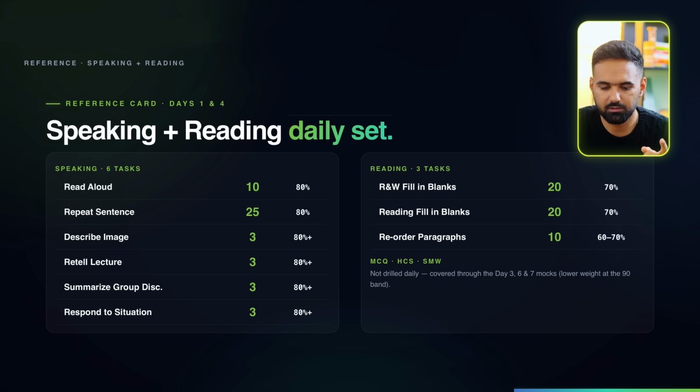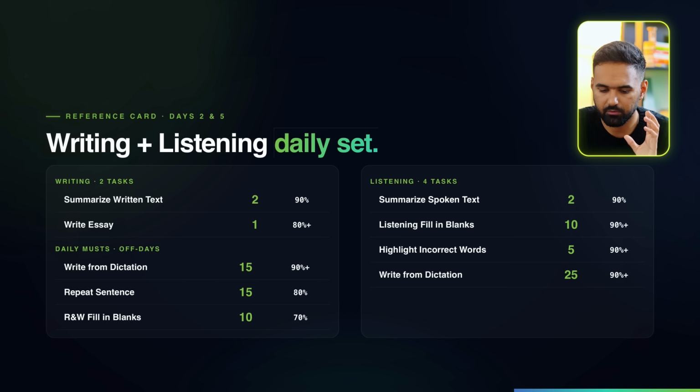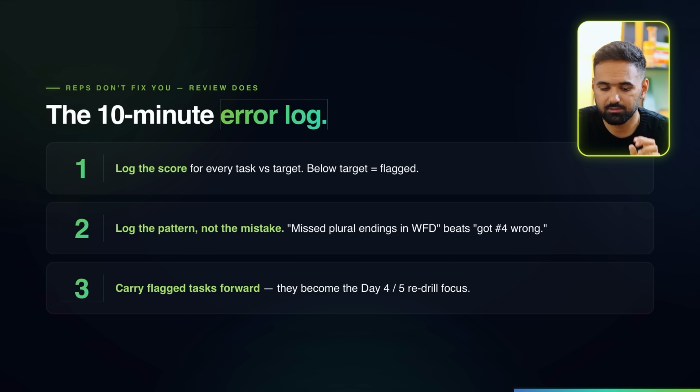All right, now I'm going to give you a few more reference cards so that it is easy for you to crack your test. If you look here, this is your reference card for your speaking and reading daily, what you have to practice and what your accuracy level should be, then writing and listening. And now this is the error log.